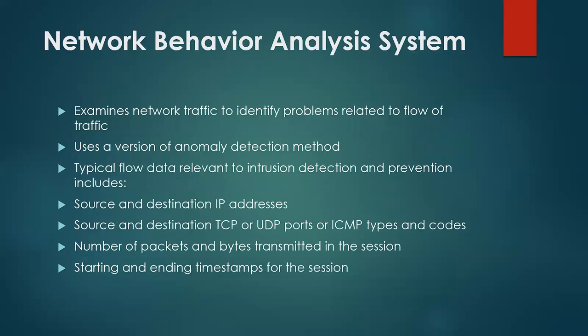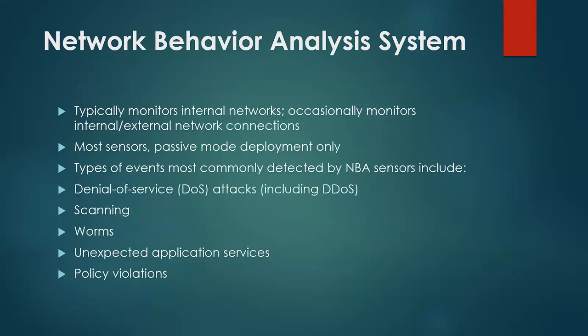Network behavior analysis system examines network traffic to identify problems related to the flow of traffic. It uses a version of an anomaly detection method. Typical flow data relevant to intrusion detection and prevention includes source and destination IP addresses, source and destination TCP or UDP ports or ICMP types and codes, number of packets and bytes transmitted in the session, and starting and ending timestamps for the session. The program monitors internal networks and occasional wireless internal network connections. All sensors are in passive mode, and deployment is inline only.